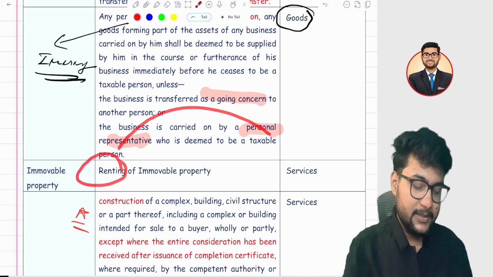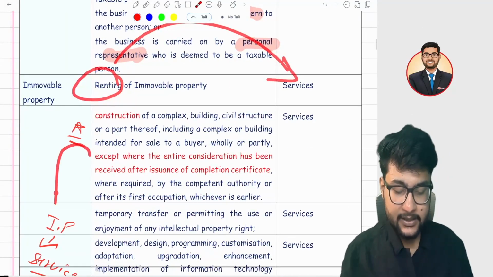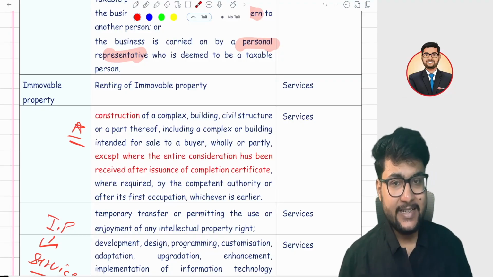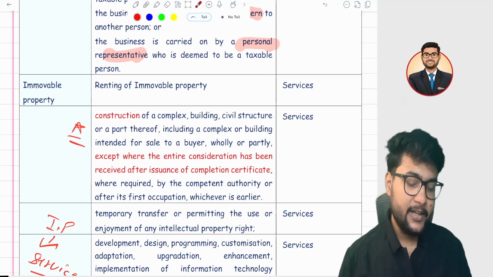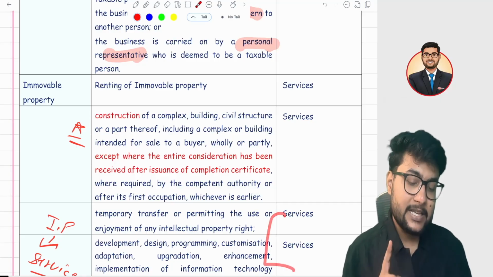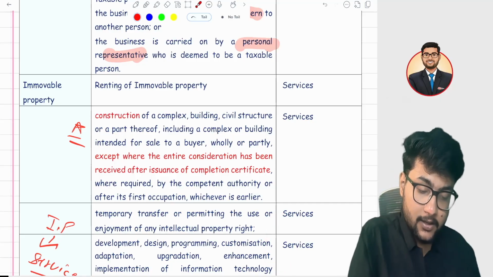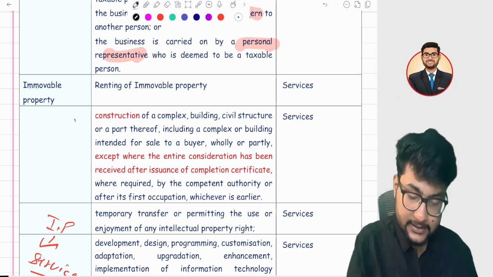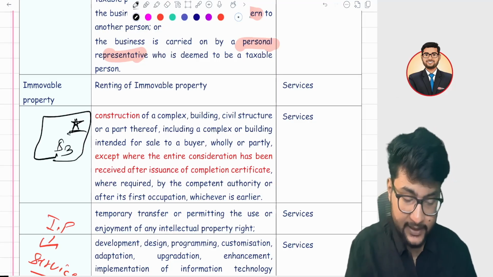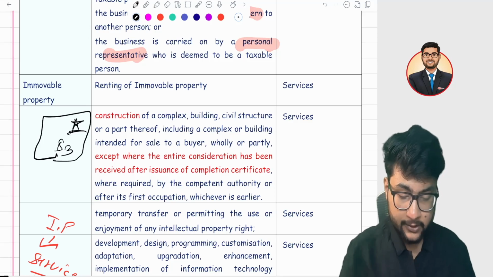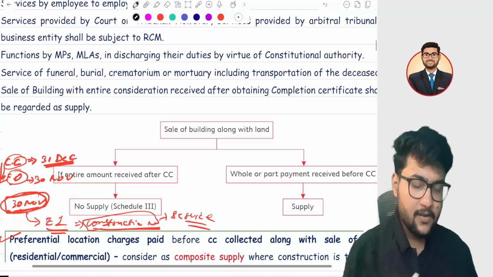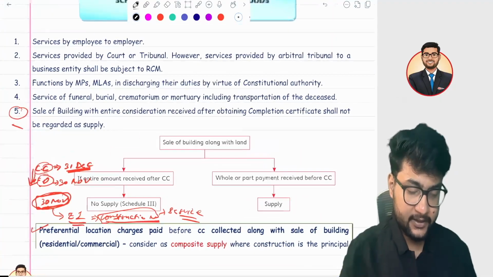Renting, I have already explained, it's a service. Now the other concept is intellectual property. So if you build any software, if you design any software, if you program, upgrade, maintain, any type of service, it is always a service, right? There's one point regarding construction. We will later deal with this in Schedule 3, because I have covered it with a chart there.